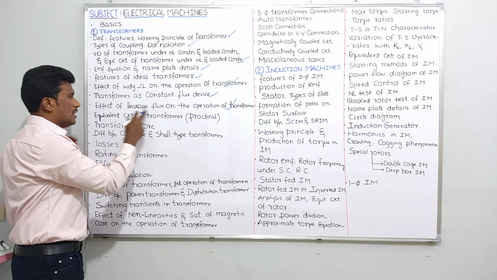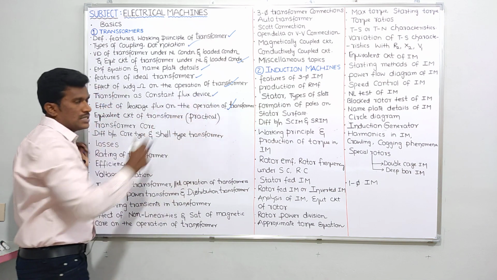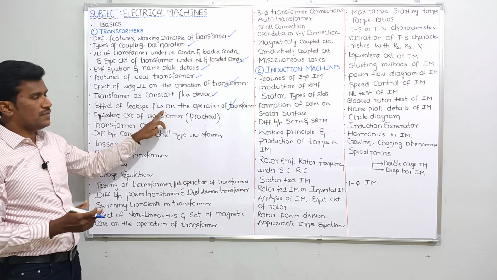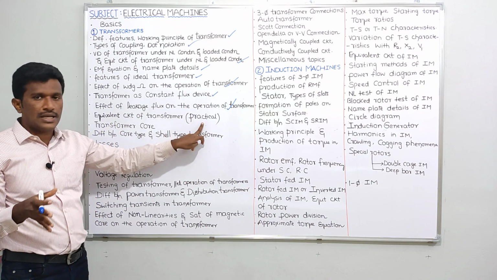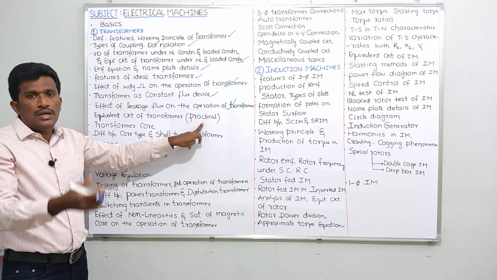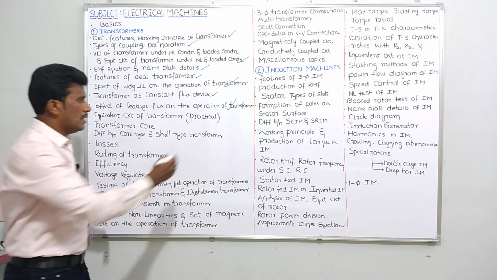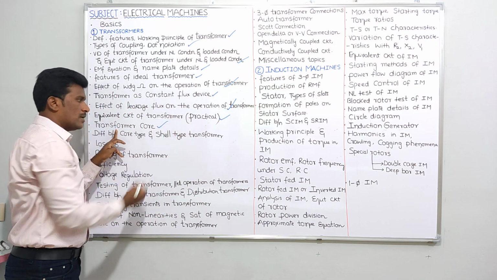So what is the effect of leakage flux on the operation of transformer? Here I'll be discussing. So after including the effect of winding resistance and the effect of leakage flux, we'll construct the practical equivalent circuit of transformer. That means after considering winding resistance and leakage flux, we'll draw the practical equivalent circuit of transformer. Okay, this is the topic.